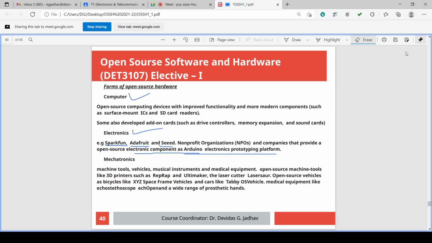A non-profit organization is providing you the Arduino electronic prototype platform. That's why Arduino is very cheap in cost. It is very cost effective, very less cost. So these are examples of open source electronics: SparkFun, Adafruit, Seed, and Arduino, Raspberry Pi, and Banana Pi, etc.